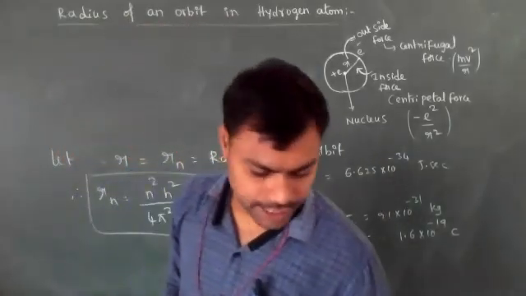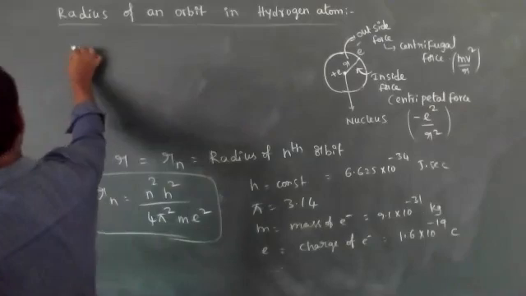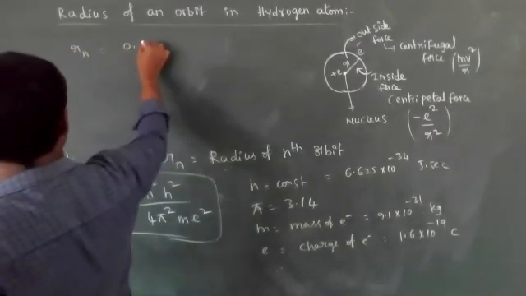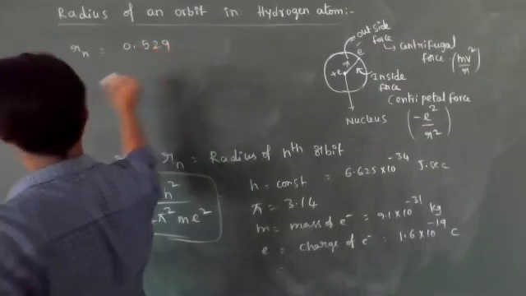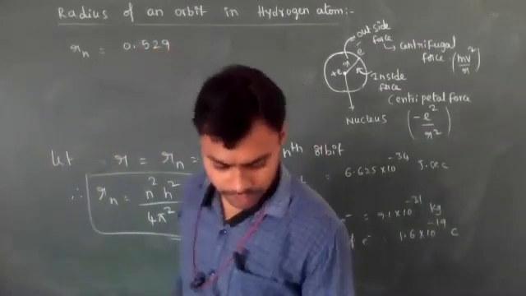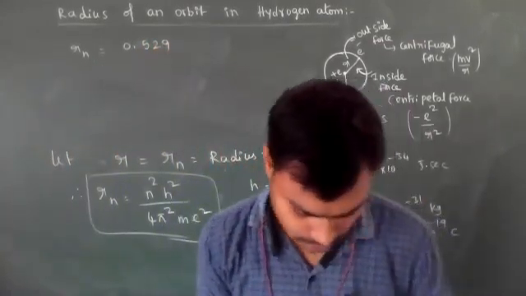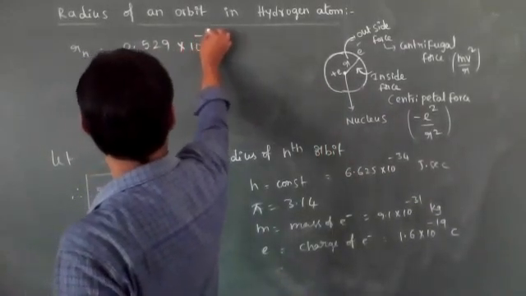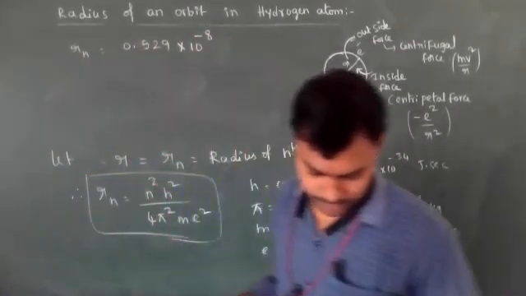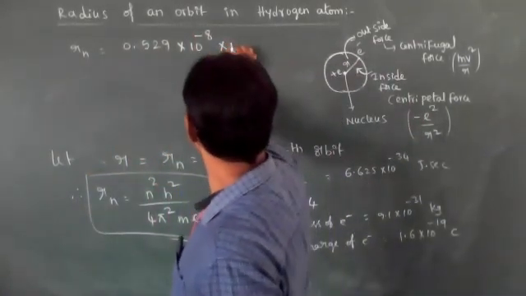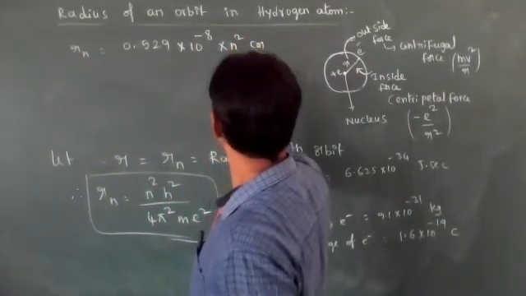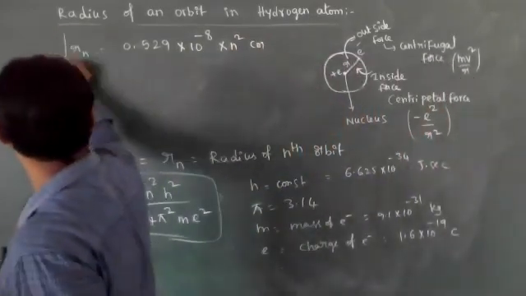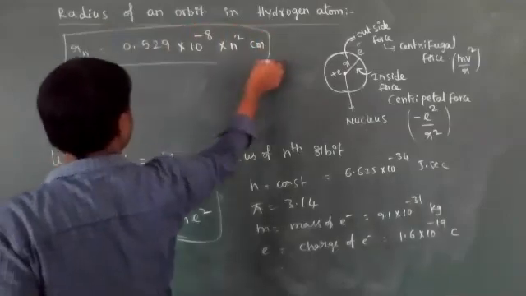What is that formula? Radius of hydrogen atom in nth orbit, rn equal to 0.529 into 10 to the power of minus 8 into n square centimeters. Okay, this is a direct formula. This formula is very, very important.